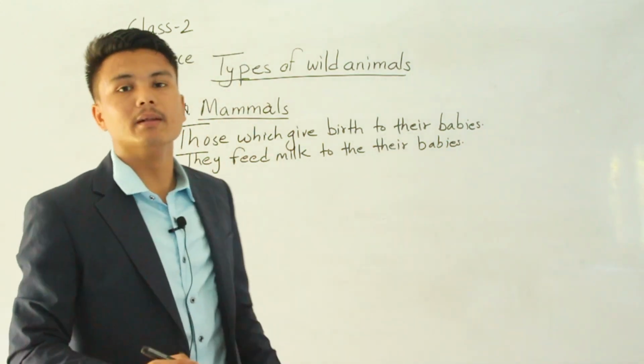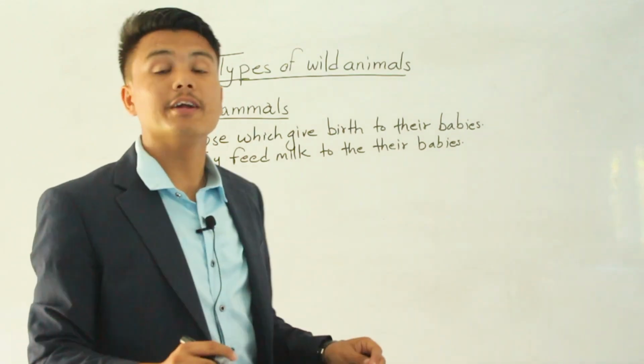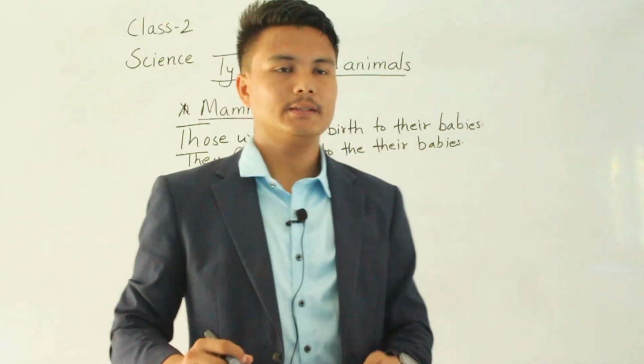They feed milk after the birth of the baby. The mammals feed milk to their baby.